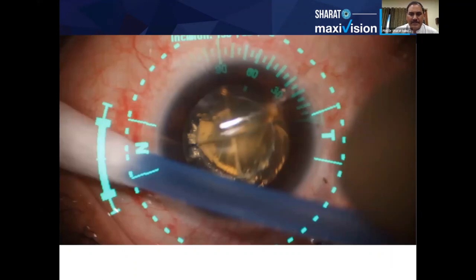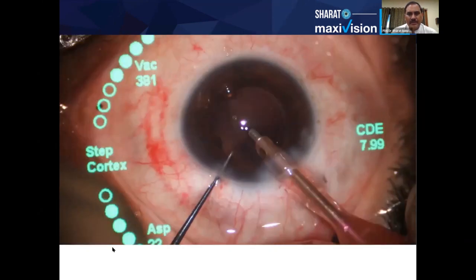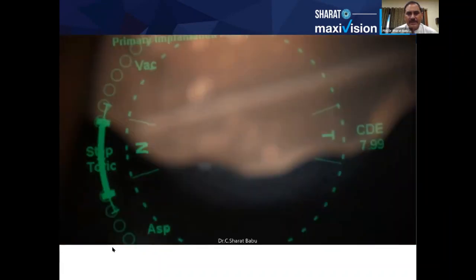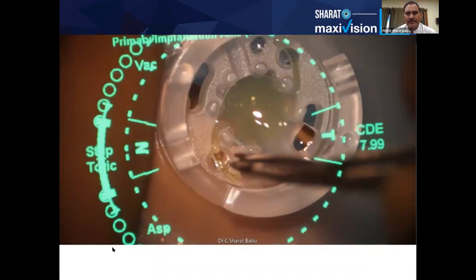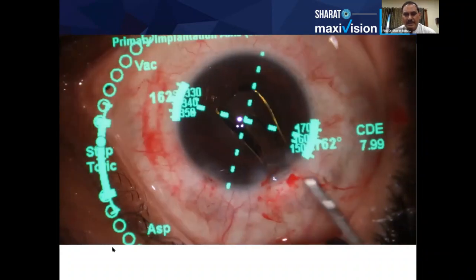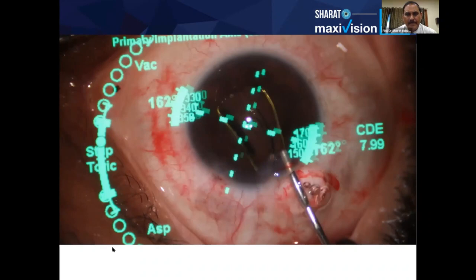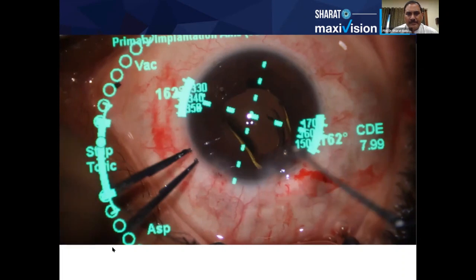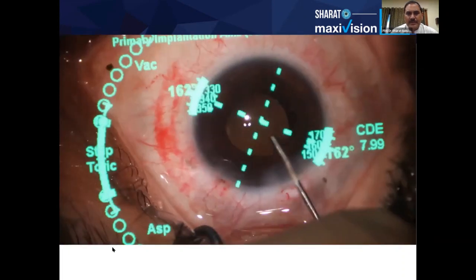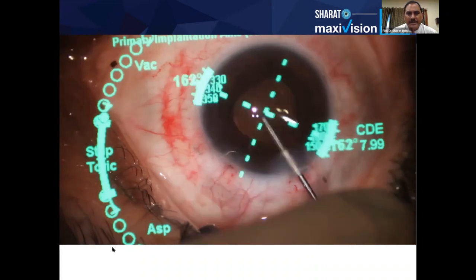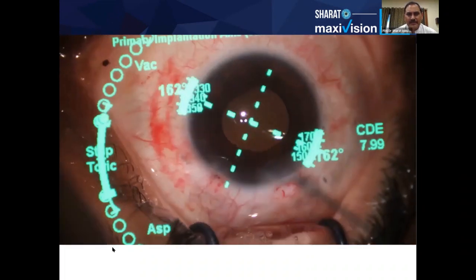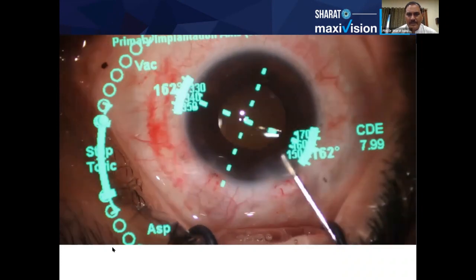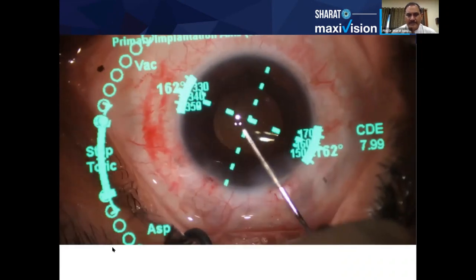And this is the cataract patient, where the same thing, but here the capsular rhexis has already been done. The cataract is emulsified. It's a PanOptix IOL, toric. Then rotate it onto the axis, clear the visco from behind the IOL, see that it is implanted in the axis, and fill it with the BSS. And that's it.